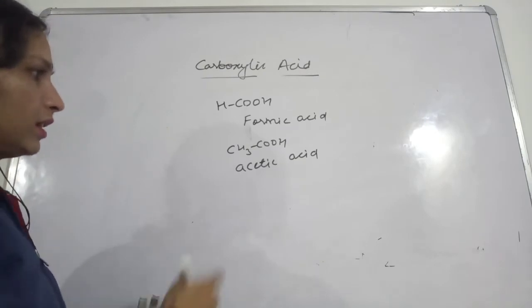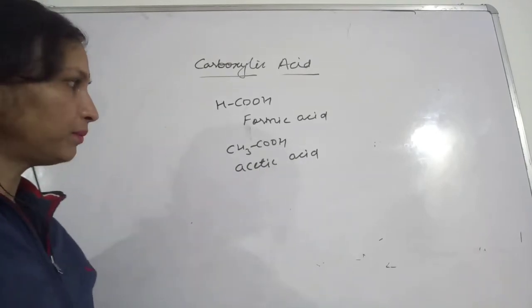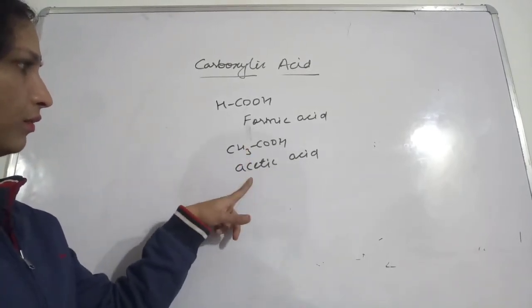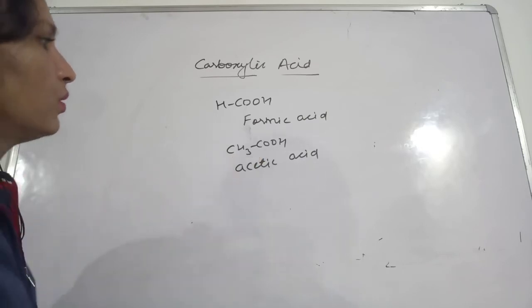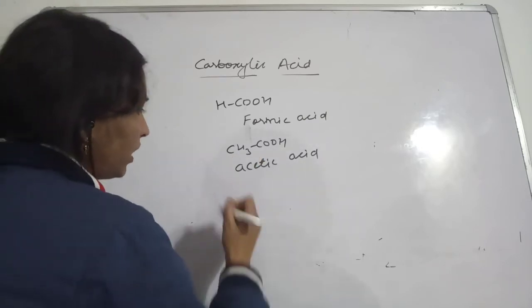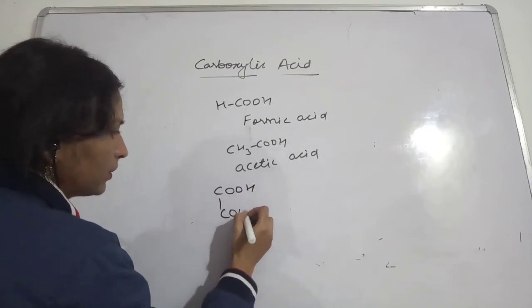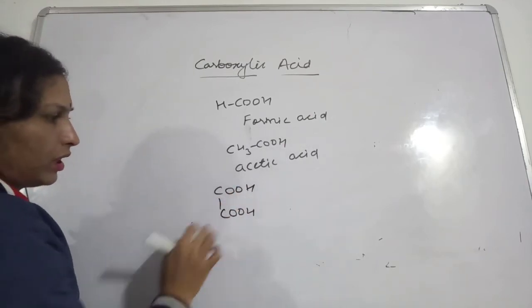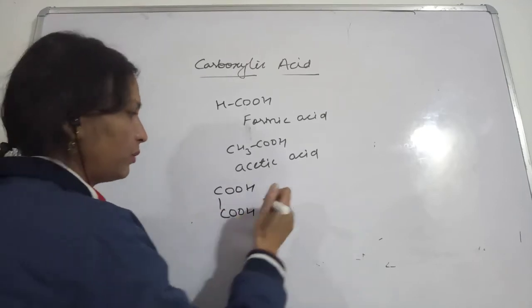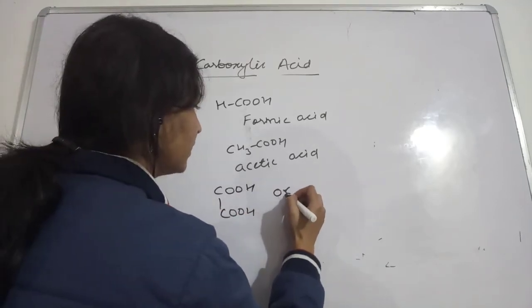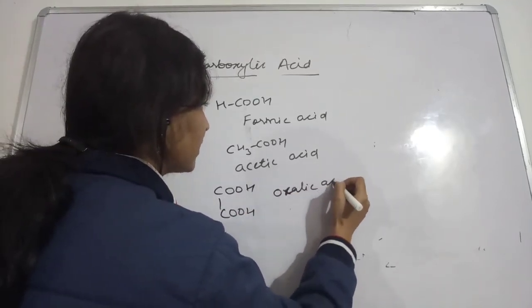This also means vinegar, acetum. Now this is CH3COOH. Now if you are having two carboxylic groups, then this will be called oxalic acid. This will be called oxalic acid.